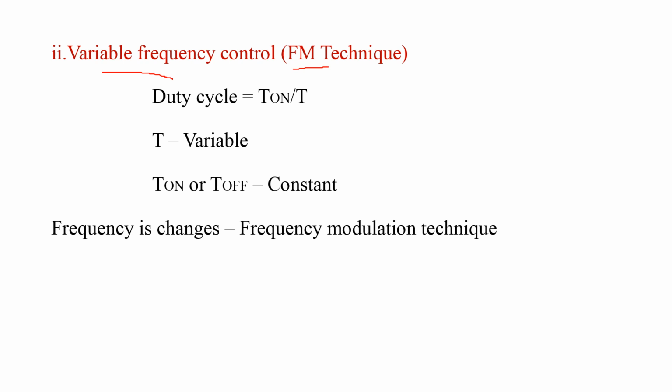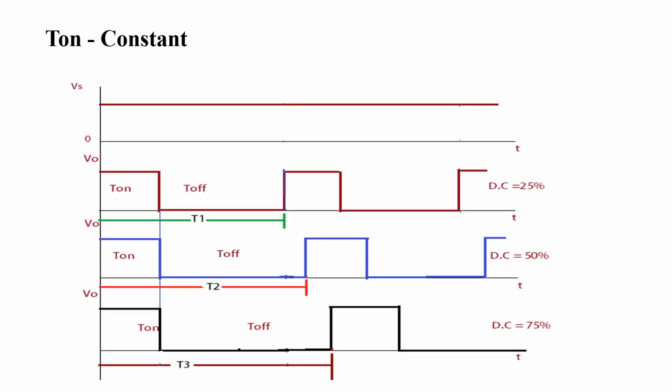In this technique, we are going to change the total time period of the chopper by making either on time or off time of the chopper as constant. Okay, it is also known as frequency modulation technique. We are going to conclude why it is called frequency modulation technique by using waveforms. First, consider on time of the chopper as constant by controlling the output voltage of chopper by using variable frequency control method.